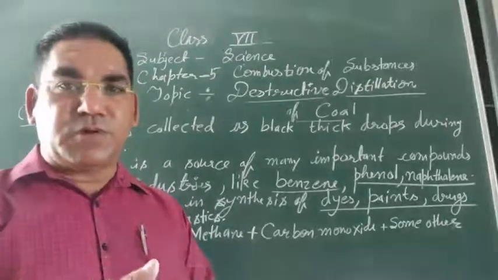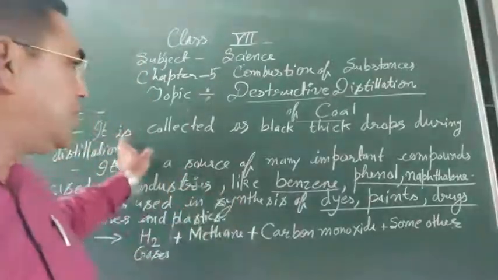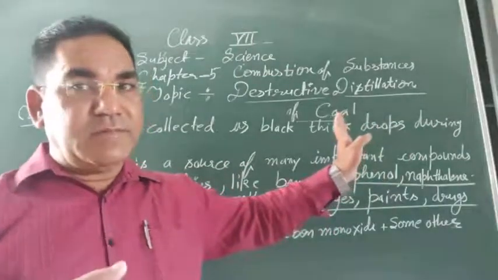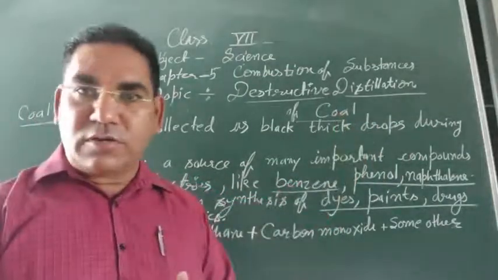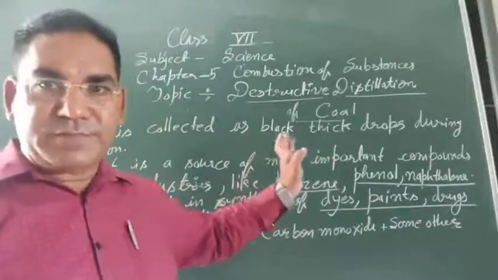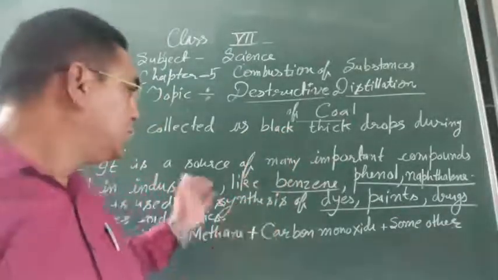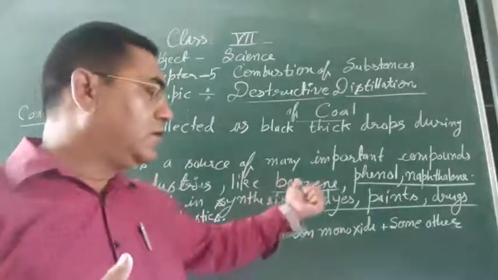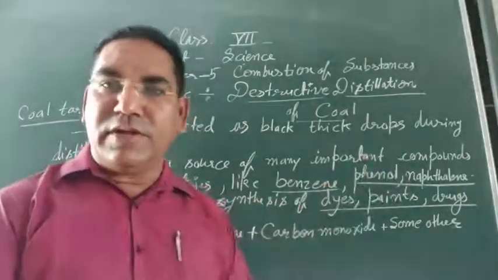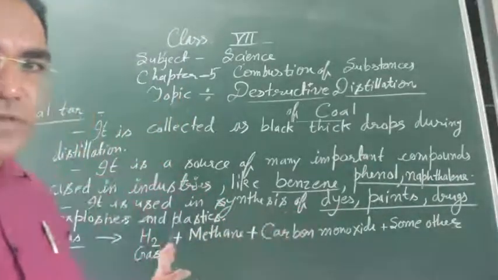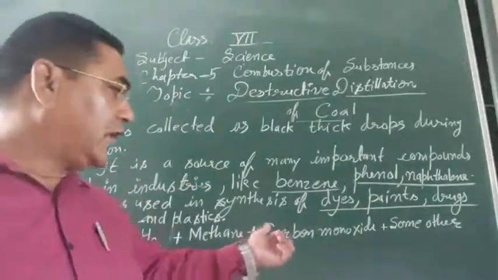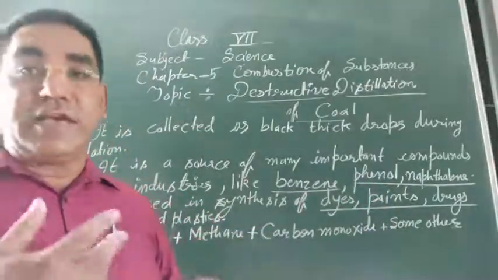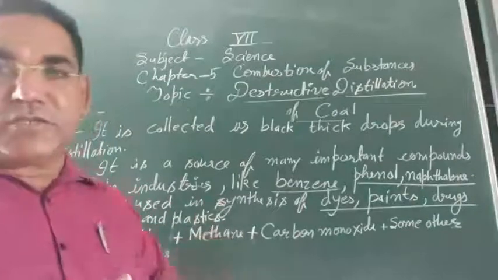Revise once again. It is obtained as collected drops by the destructive distillation of the coal. It is the liquid part. Second, it is the important source of many compounds like benzene, phenol, naphthalene, which are used in industries for dyes, paints, drugs, and making explosives and plastics.